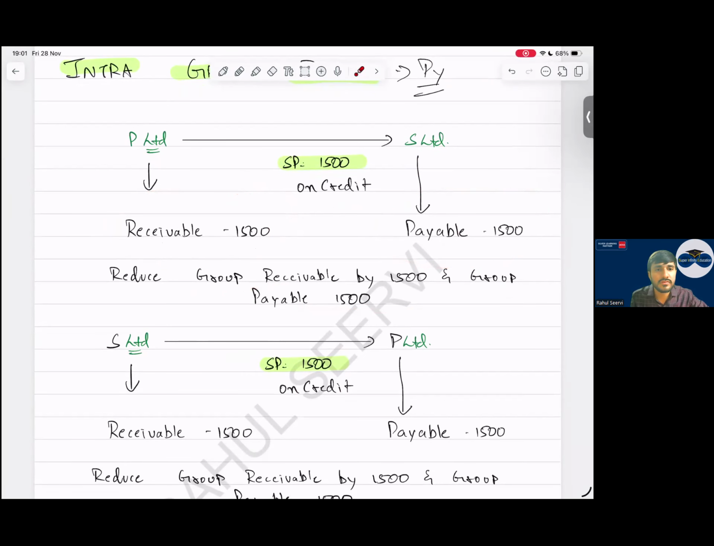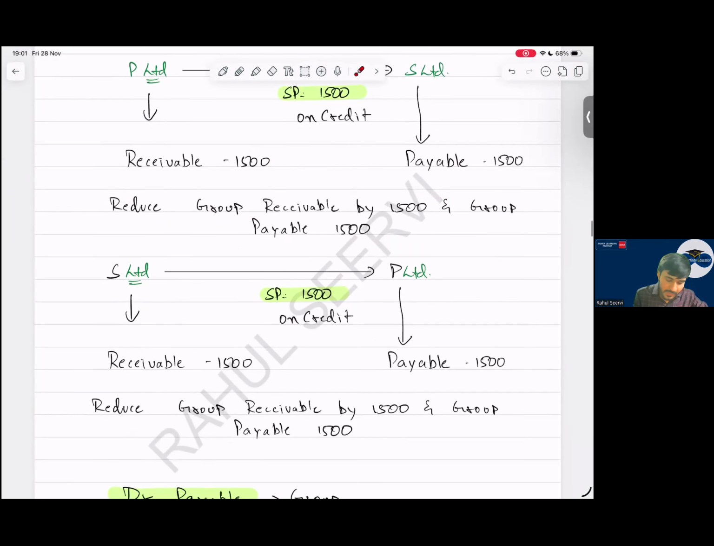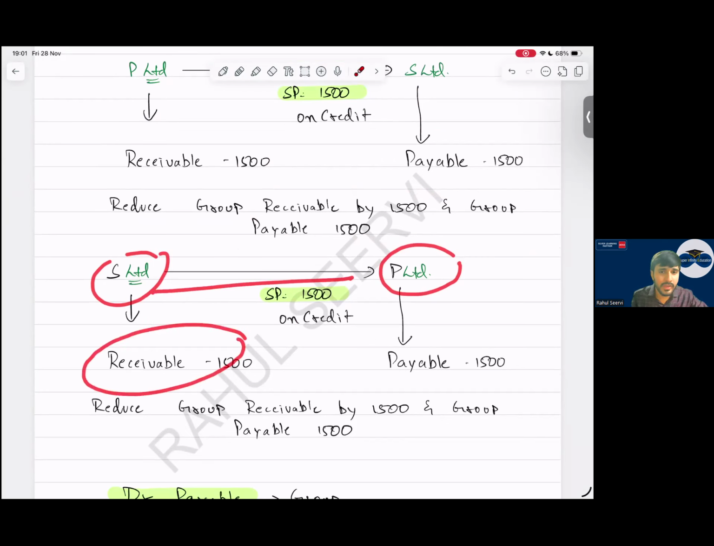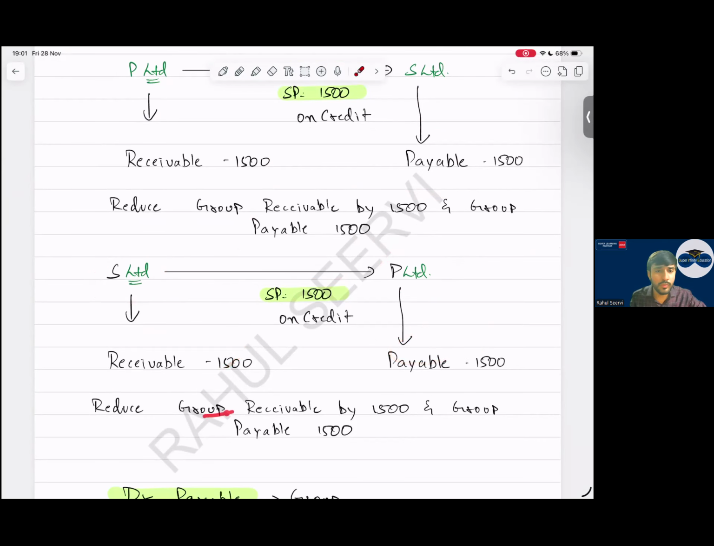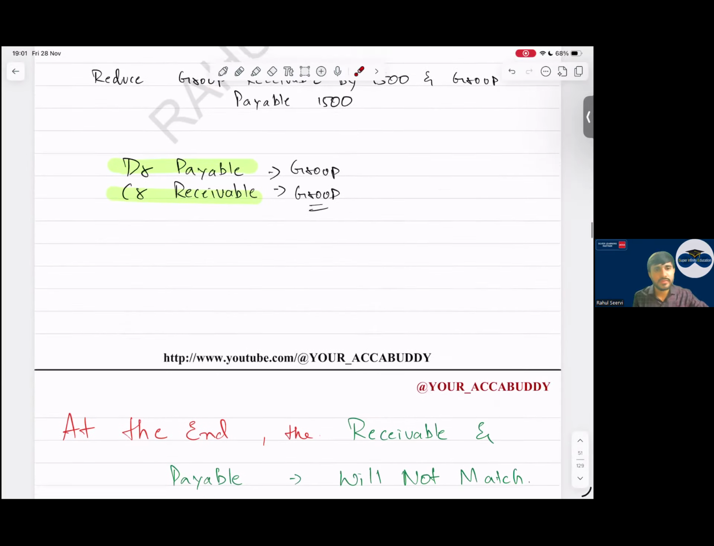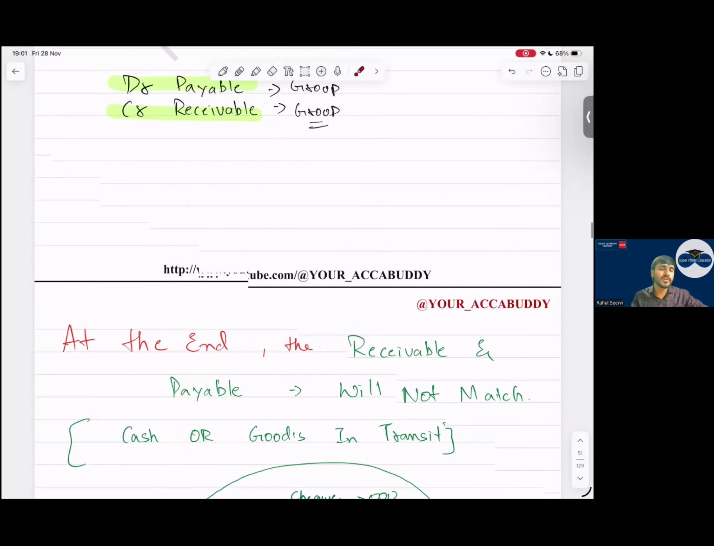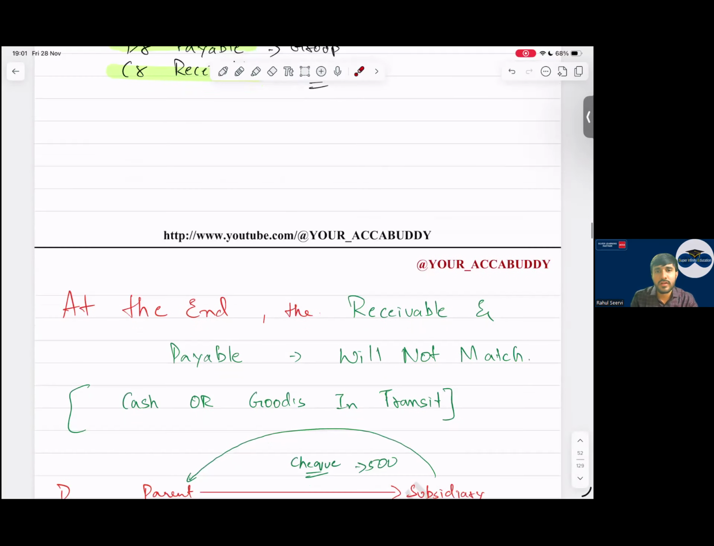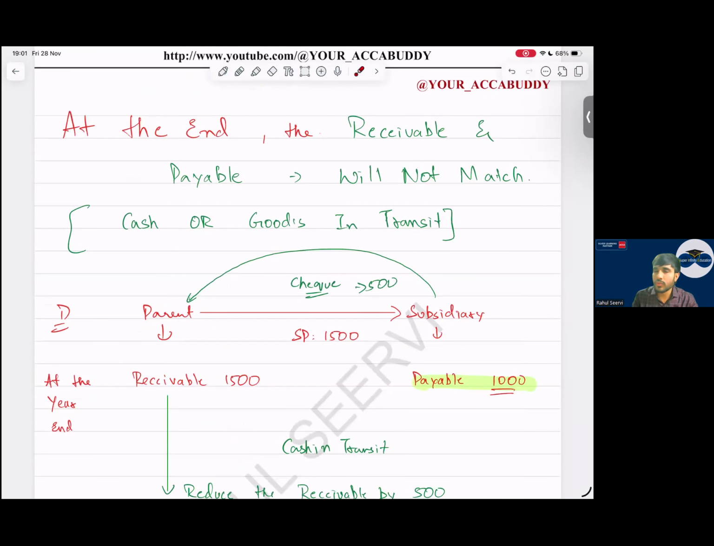Now S company is selling: S company records a receivable, P company records a payable. Remove both. Done with this. This is very easy. The examiner will not give you this easy; they will make your life complicated. They will add something new: cash in transit, goods in transit. At the year end, the receivable and the payable will not match.